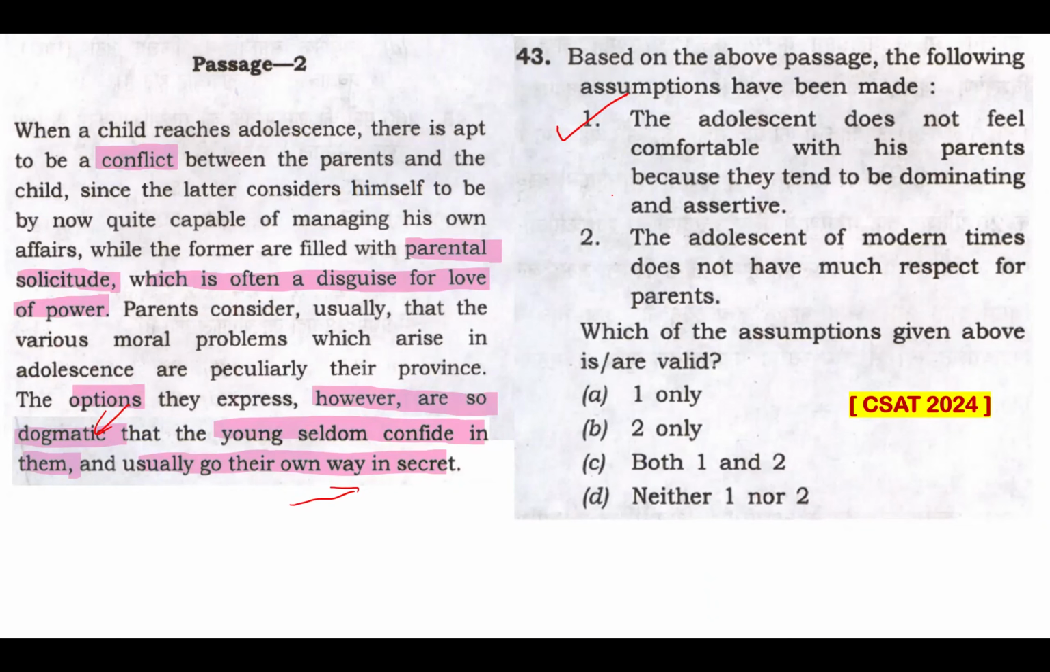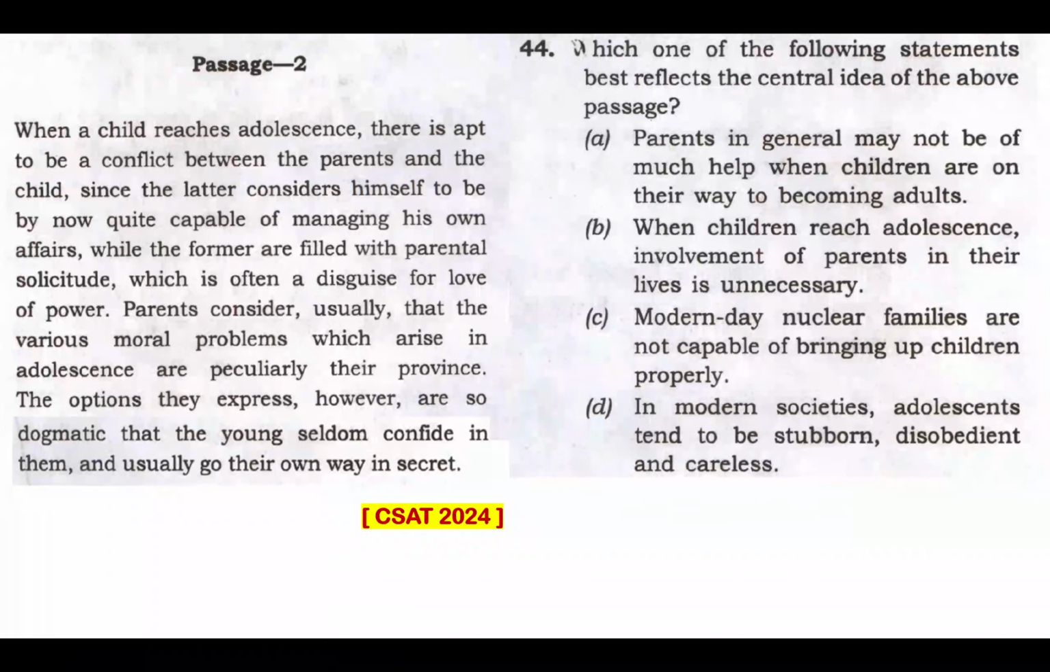Statement 2. The adolescent of modern times does not have much respect for parents. That's something totally out of context, so that can be easily eliminated. Assumption has also some limit, so I can't assume that. There's nothing mentioned regarding the adolescent of modern times not having any respect for parents. That's not in the passage. Cannot be assumed at all. So option A is my answer to question 44.